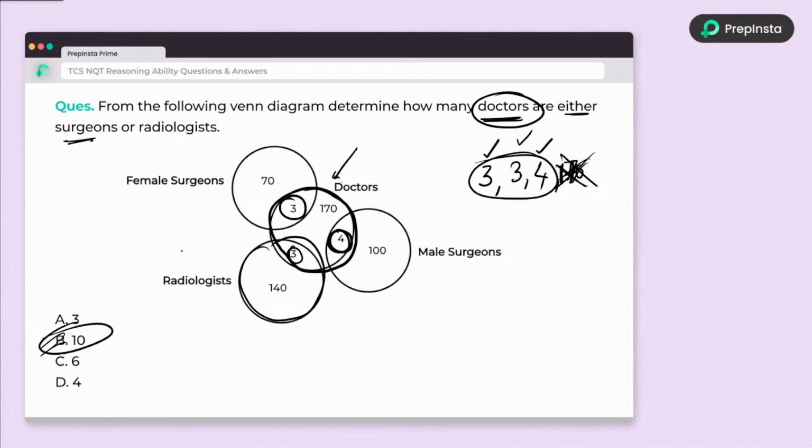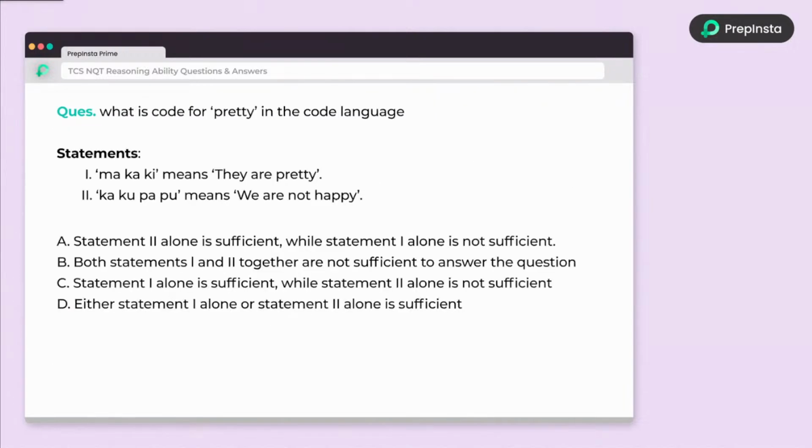They said either or, right? So you need to add all of them. For example, if I said doctors who are only surgeons, then you have to choose only 4 plus 3, 7. All the remaining will be like this. Okay, so it's a very simple problem. Let's look into the next problem.